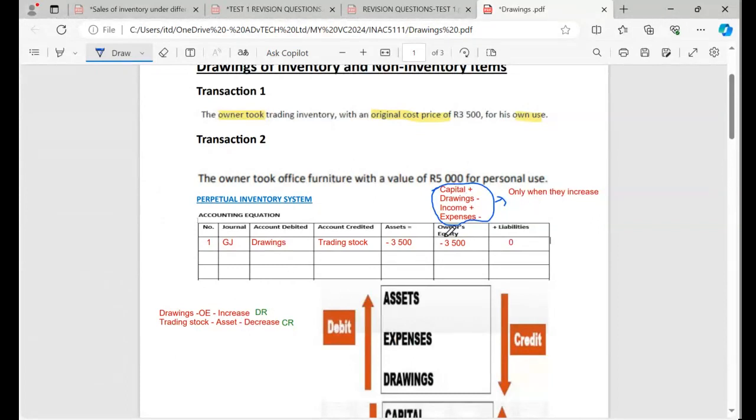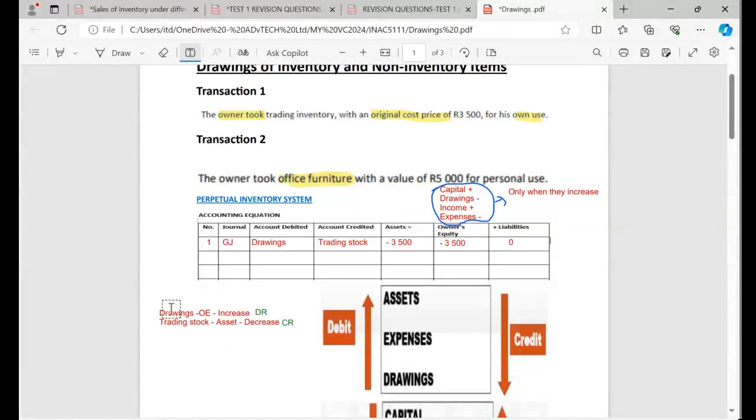Okay? So let me go to transaction number 2 and analyze. Let's see how it goes. When it comes to transaction number 2, if you check, the owner again took, but now the owner took office furniture. You need to be careful. Most people say, okay, the owner took, he always takes the trading inventory. So the two accounts for this one, I'm going to write them down here.